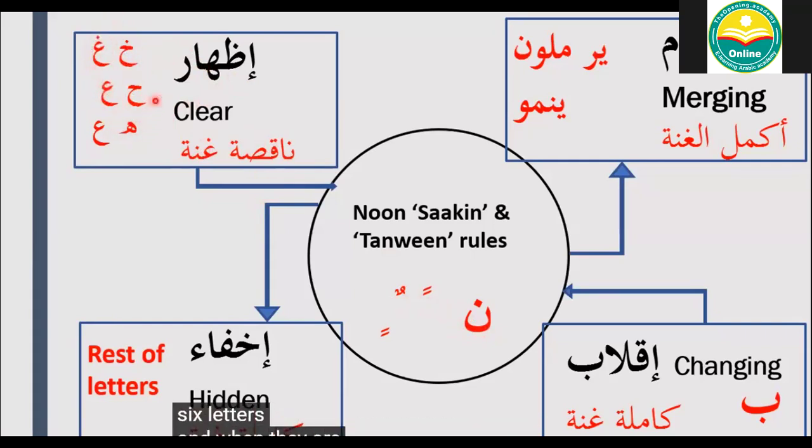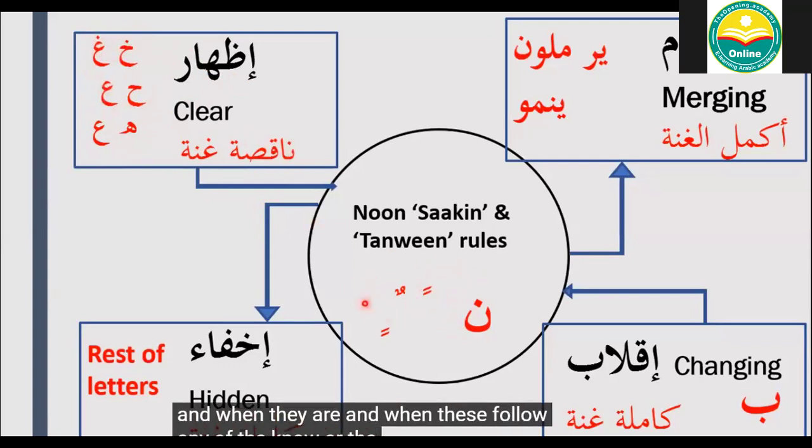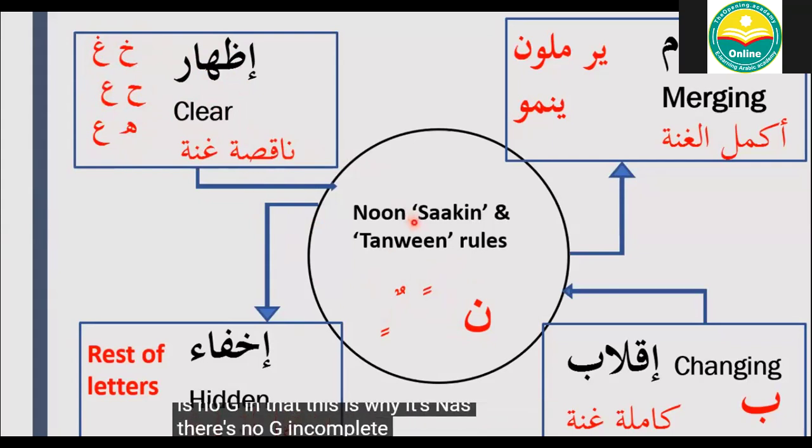Now, when these follow any of the Noon or the Tanween, you pronounce them clearly. You make no gunna in them. There is no gunna in that. This is why it's naqas. There's no gunna, incomplete gunna.